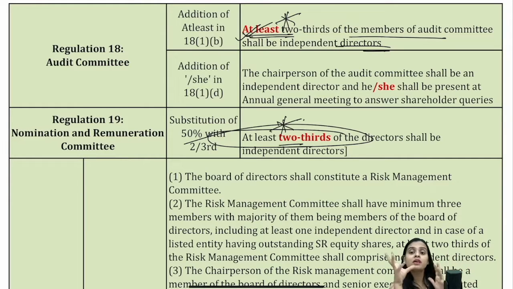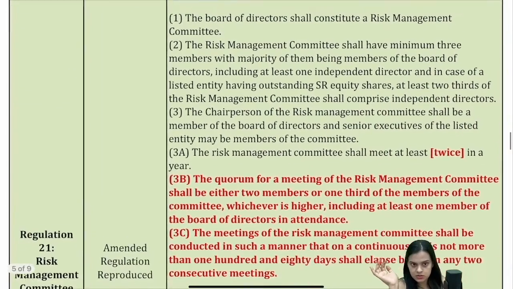At the same time, if you're a listed company and SEBI LODR regulations are applicable to you, then you also have to comply with these regulations. So we have audit committee under regulation 18, which states at least two-thirds of the members. So now two-thirds members needed in audit committee and at least two-thirds needed in NRC also. Earlier it was 50%, now at least two-thirds needed in NRC also.